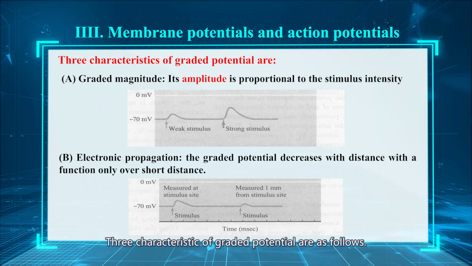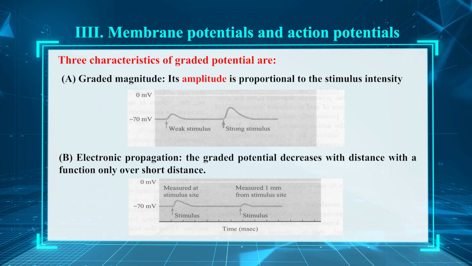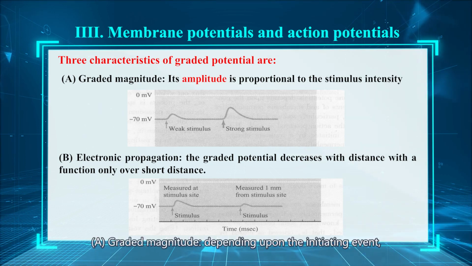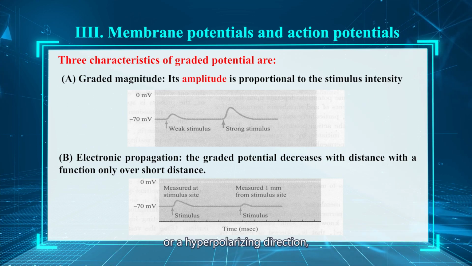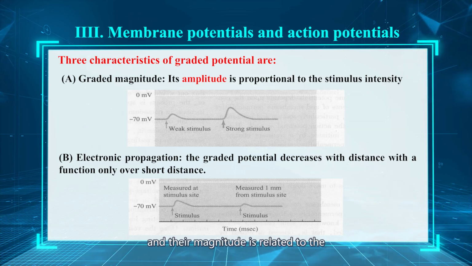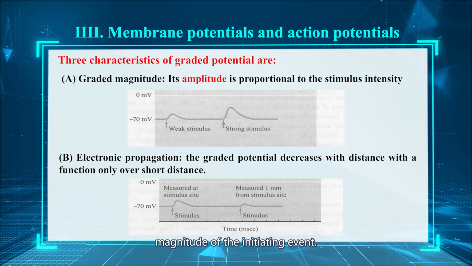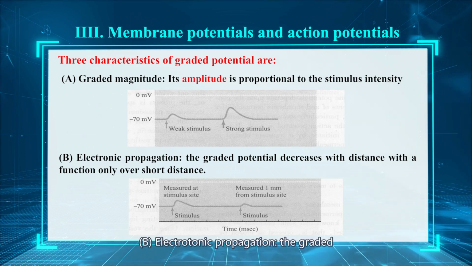Three characteristics of the graded potential are as follows. Graded magnitude. Depending upon the initiating event, graded potential can occur in either a depolarizing or a hyperpolarizing direction, and their magnitude is related to the magnitude of the initiating event. Electrotonic propagation.